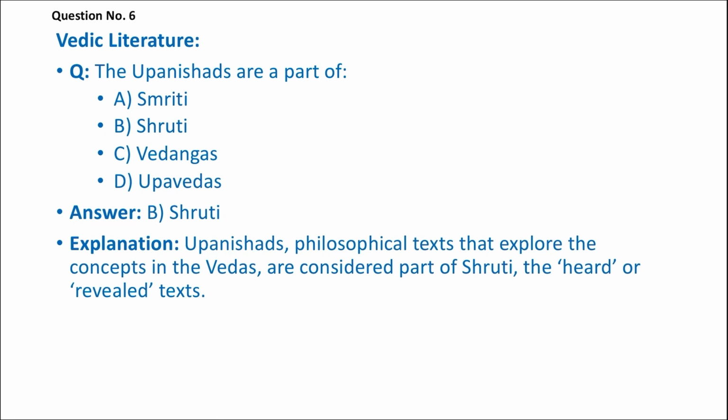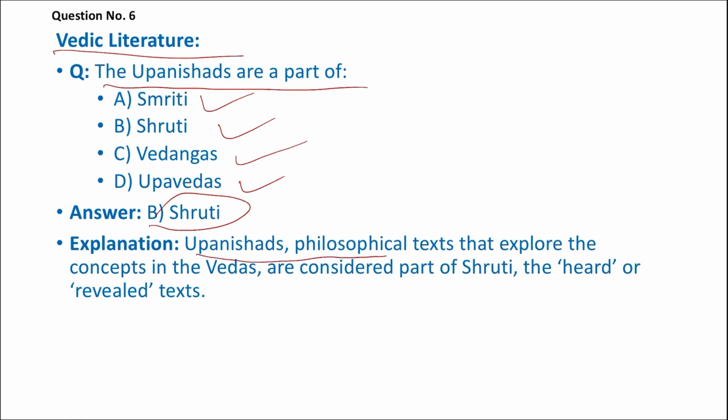The next question is on Vedic literature. Upanishads are part of what? Is it part of Smriti, Shruti, Vedangas or Upavedas? Upanishads are part of Shruti. Upanishads are philosophical texts that explore the concepts in the Vedas, and are considered part of Shruti, the heard or revealed text. So the right answer is Shruti.